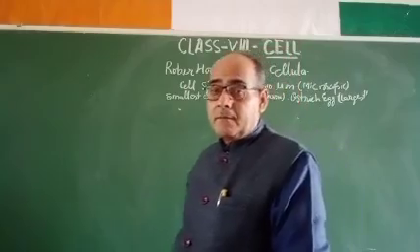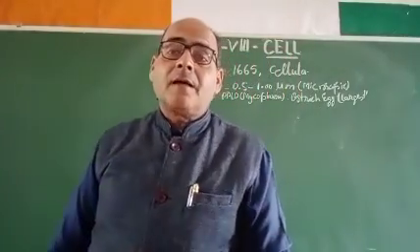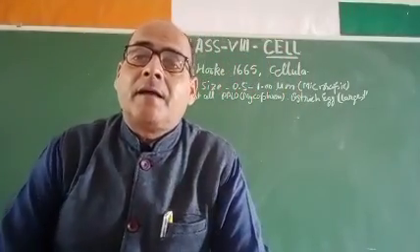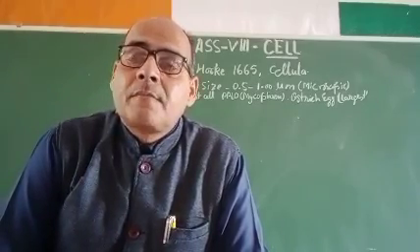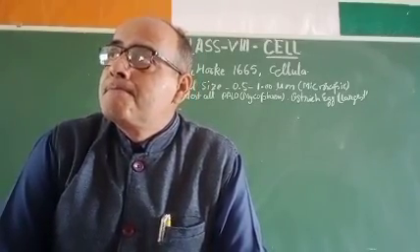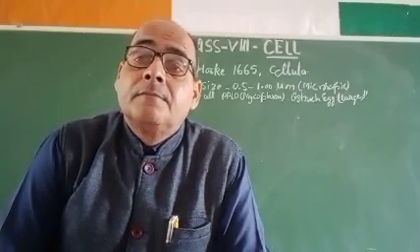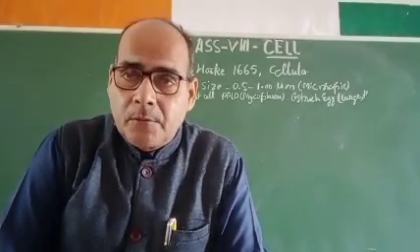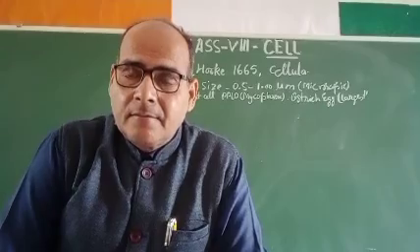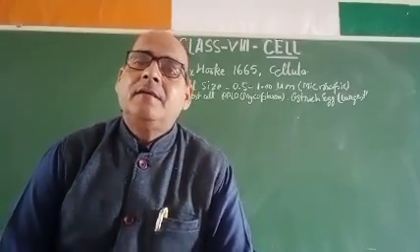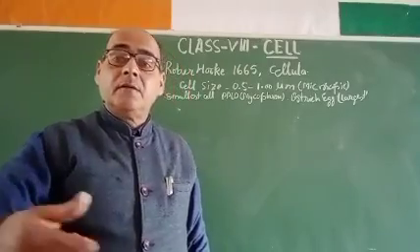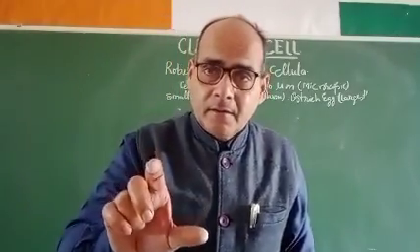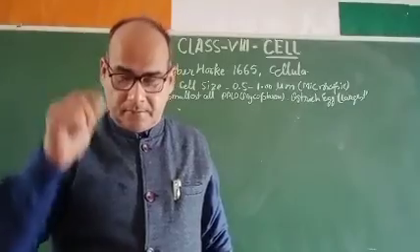Why functional unit? Because the life functions are of so many types, like respiration, movement, growth, reproduction, digestion, excretion. Everything is done by each and every cell, so that the living body can perform its life functions.